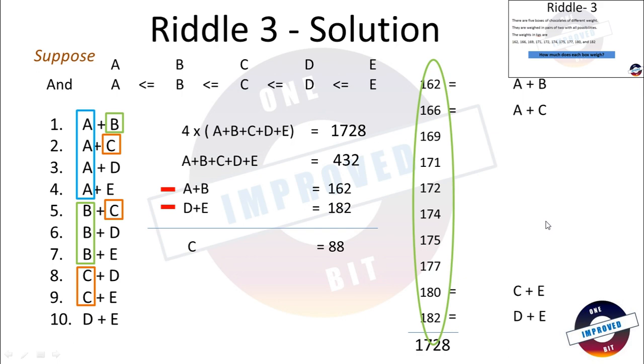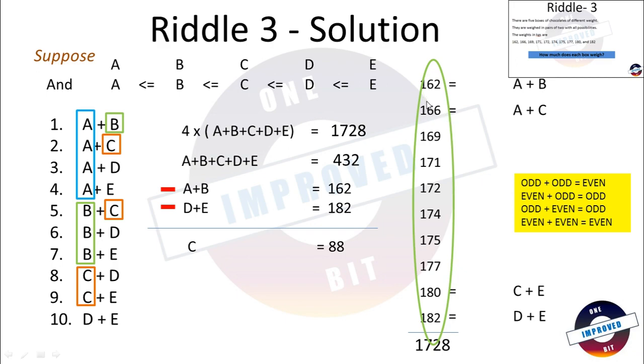Odd number is the number which cannot be divided by 2 without remainder. So you should know the concept of this. An odd number plus odd number will give you even number. Even number plus odd number will give you odd number. Odd number plus even number will give you odd number. Even number plus even number will give you even number.